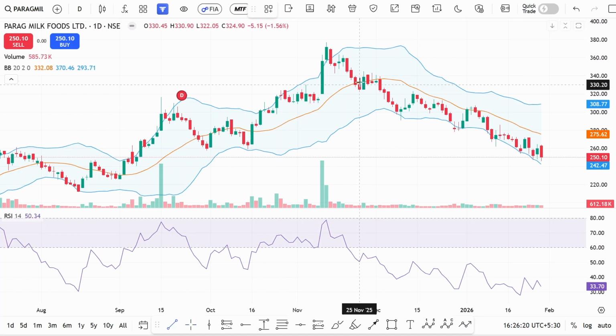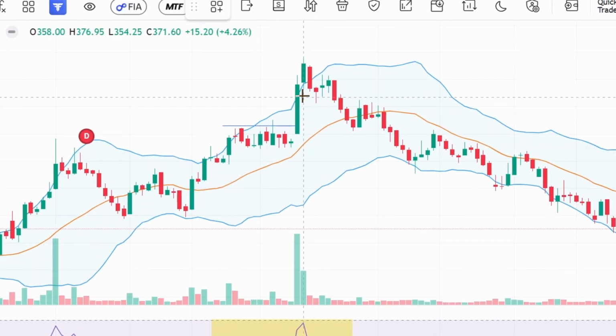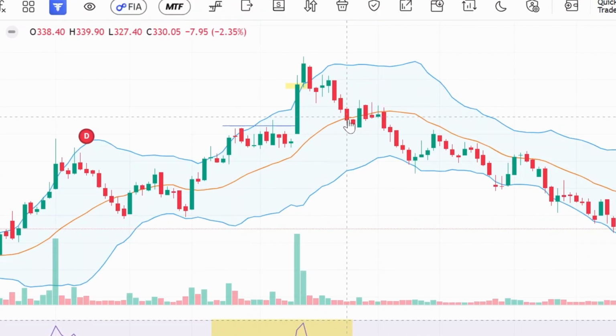The first condition is it should give a recent price action breakout. Exactly, the recent high breakout is done. At the same time, we look for the RSI to be in the healthy zone. Exactly, it's in the healthy zone. And the third condition is on the day it should break the upper Bollinger Band. Exactly, it's closing above the upper Bollinger Band. If you compare the last 2 or 3 days candles, it should give a first-time breakout of the upper Bollinger Band.